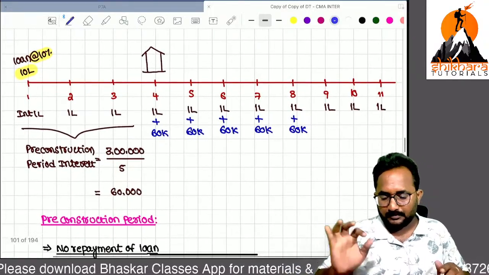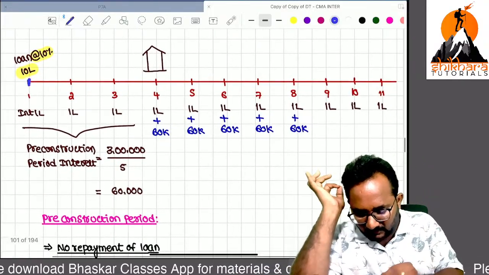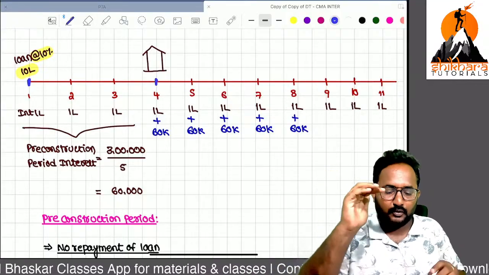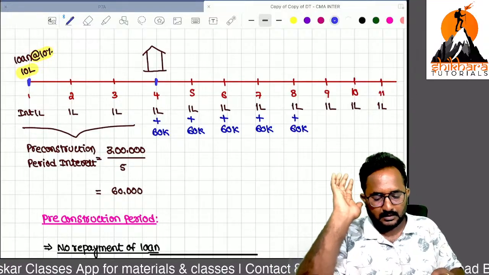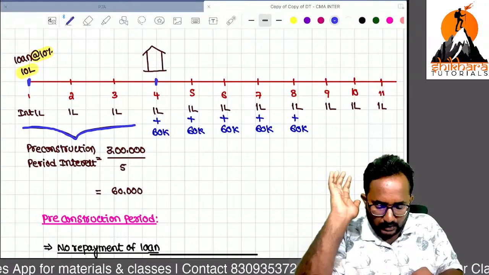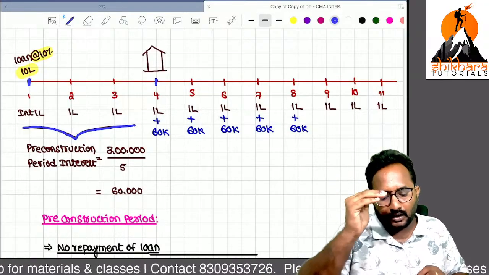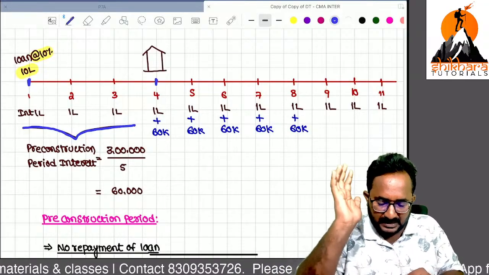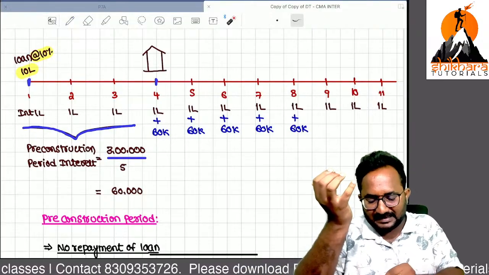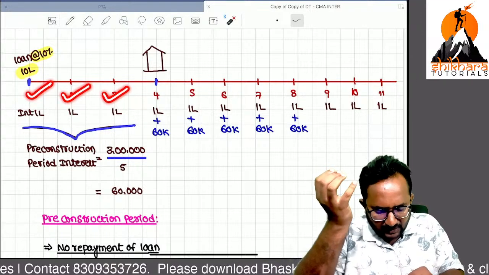Example, I will tell you. I have taken the loan in year 1 for construction. Construction was completed in the 4th year. Before construction, how much interest did I pay during the first 3 years? 3 lakhs I paid. Sir, these 3 lakhs I can't take as deduction in year 1, year 2, year 3. What is the reason?